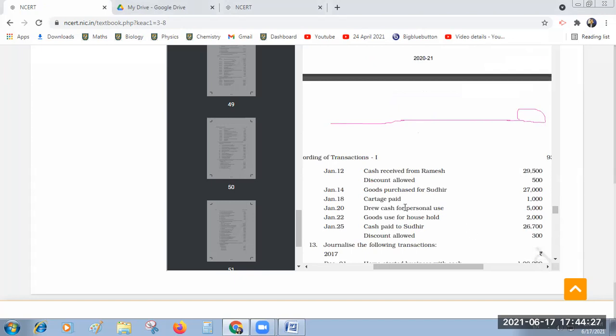Same, you have to link. Now similarly here also you can see goods purchased from, it is a printing mistake. Goods purchased from Sudhir. And on 25th you can see cash paid to Sudhir. He has allowed us discount also. Complete this quickly. Okay, sir.